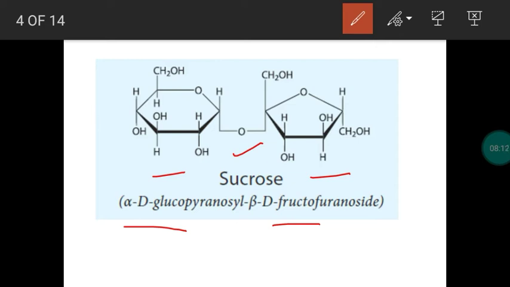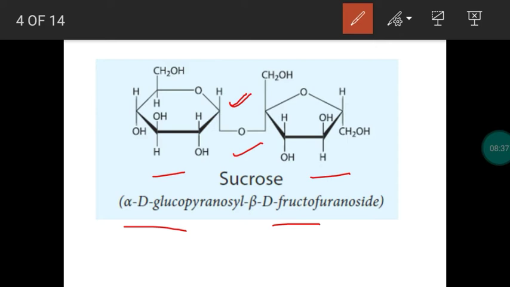Now consider the glycosidic linkage formed by the carbonyl carbon of glucose. So the first molecule is glucose. This is the carbonyl carbon, the first carbon, because the aldehyde group is always present at the end of the chain. What is the functional group in glucose? Aldehyde will be present at the end. So, first carbon.